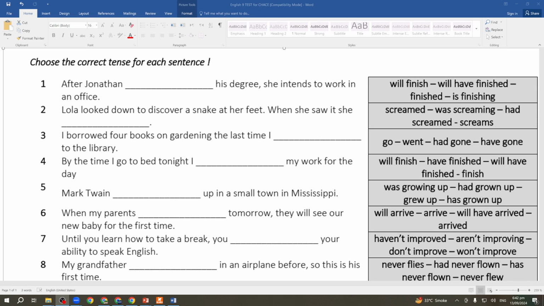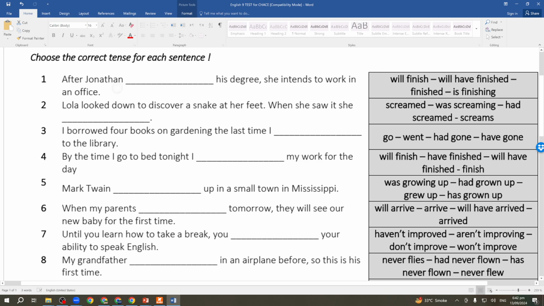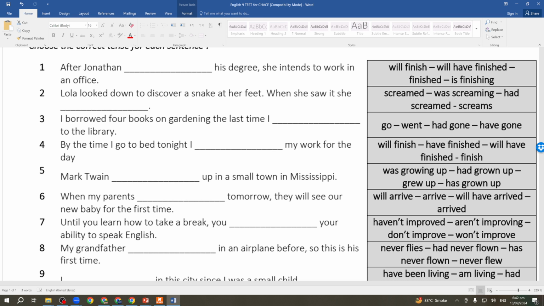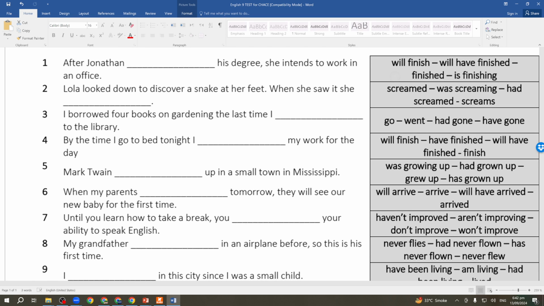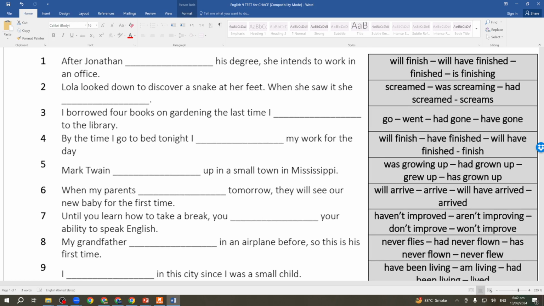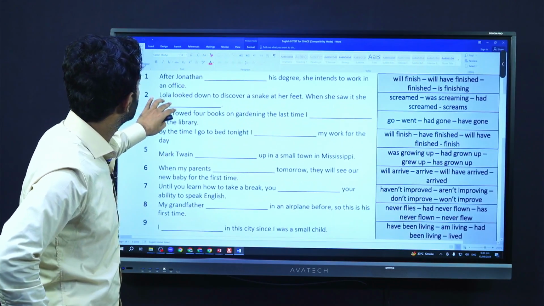This is actually after Jonathan finishes his degree or her degree, she intends to work in an office. After finishing the degree, so you can say after Jonathan finishes his or her degree. So जैसे मैंने आपको कहा कि finishes अगर आप यहाँ पे ऐड कर लें,